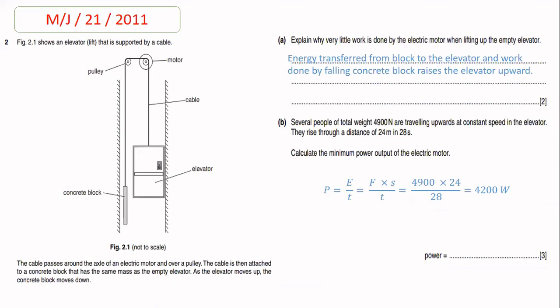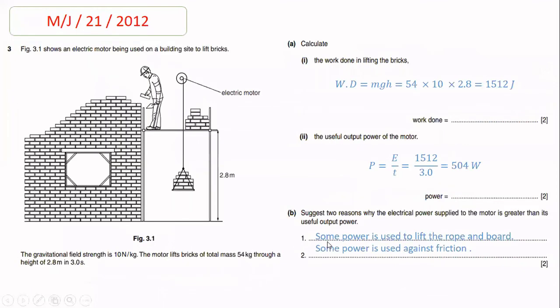And in this case, the energy is the work done, because work done and energy both are the same physical quantities. So beta, in place of the energy, we will put the formula for work done, which is force multiplied by distance. So in place of force, we put 4,900 Newton, in place of distance, we put 24 meter, and in place of time, we put 28. After solving it, we will get the answer, which is 4,200 watt, the minimum power output of the electric motor. Now, the next question is taken from 2012 paper 2-1.